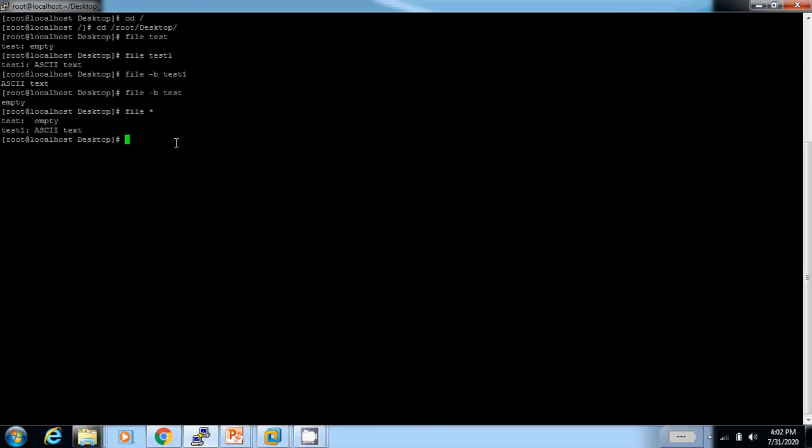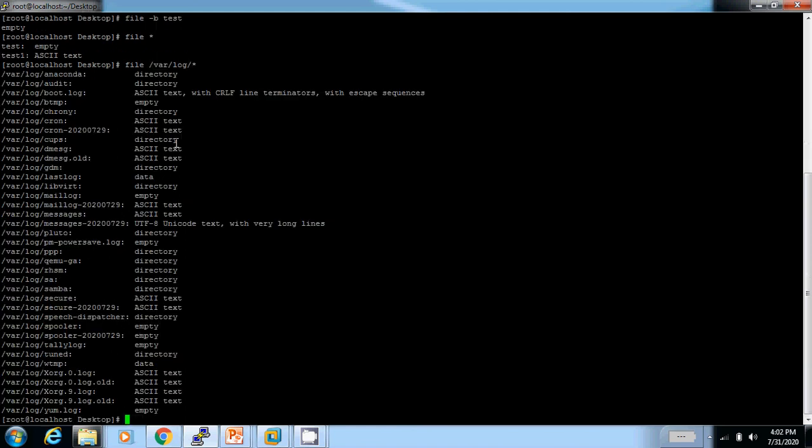Another way to check the files in a particular location is file, the location /var/log/star. This is the output. I'm currently on root desktop, but I want to check files in another location, then I run the command file /var/log/star.